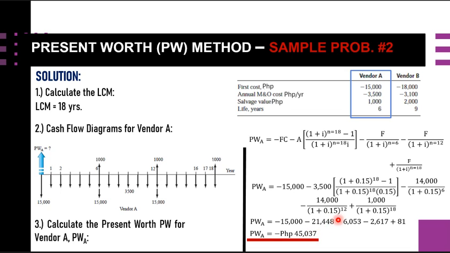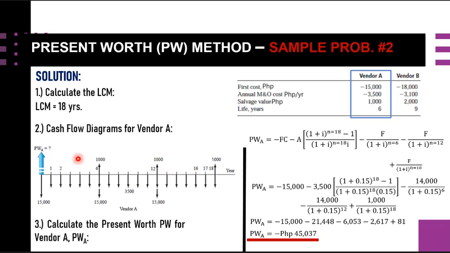You have to remember that for life cycles after the first, since we are considering three life cycles here, this is our first, second, and third, the first cost is repeated in year 0 of each new cycle. That would be the hint for life cycles after the first.